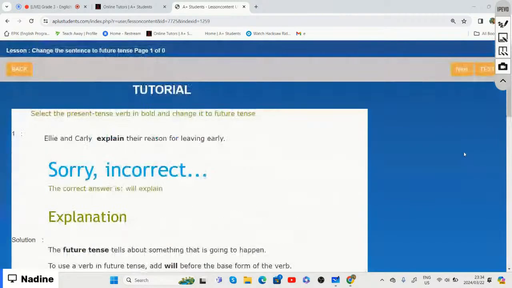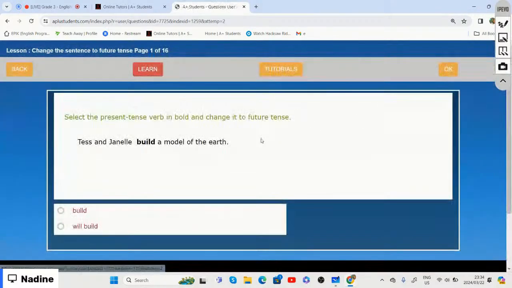All right, so now let's go to our test. It says we need to select the present tense verb in bold and change it to the future tense. So it says, Tess and Janelle build a model of the earth.